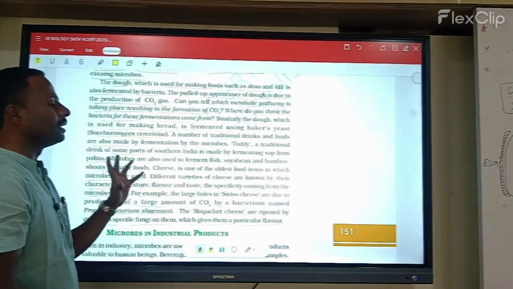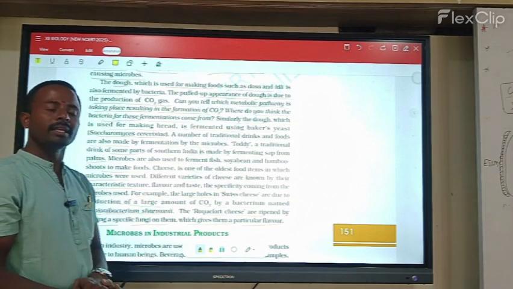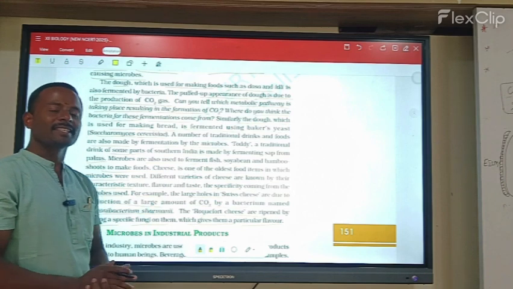These are the household products in which we are using microbes. Okay, the remaining we will discuss in the next class.